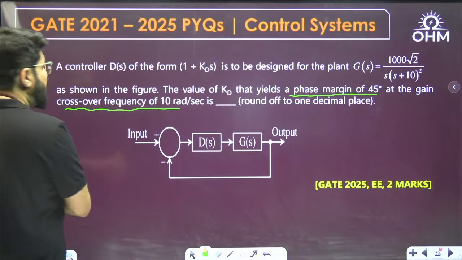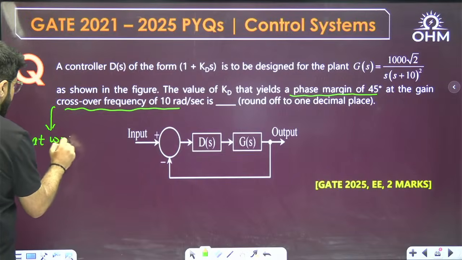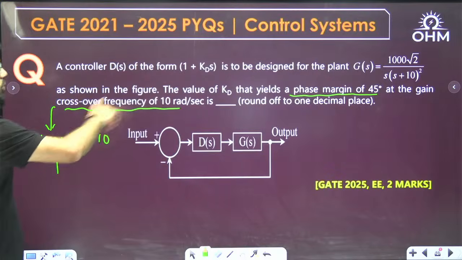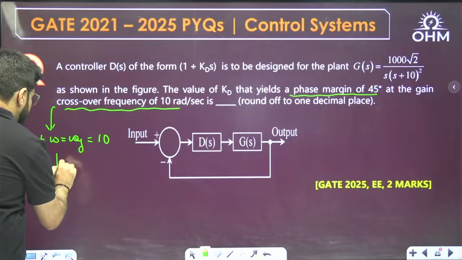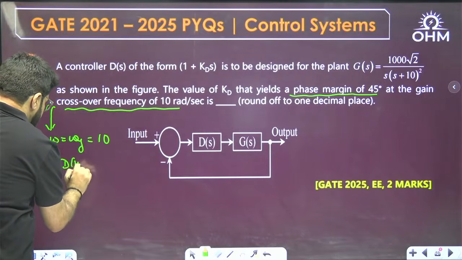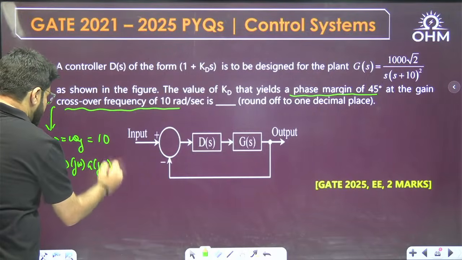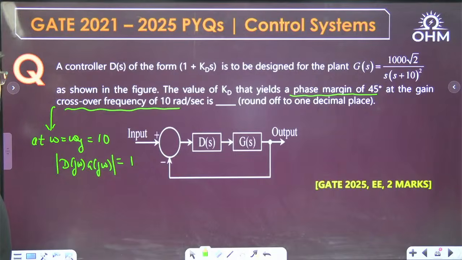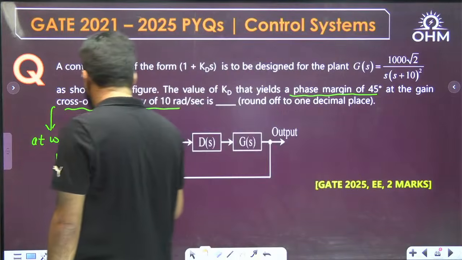At omega equal to omega g, which is given as 10, the magnitude of the overall open loop transfer function, which is D(j omega) multiplied by G(j omega), is 1 in absolute units, and in log scale it is 0 dB. So we just have to solve this equation.